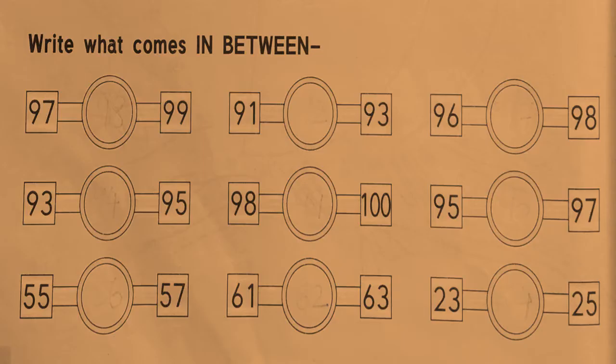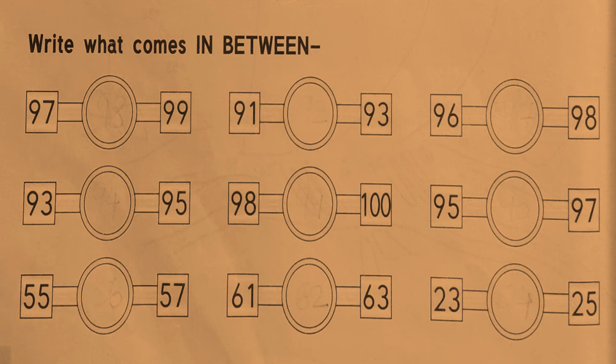Okay. Next one. Write what comes in between. Dear kids, what do you mean by between numbers? Between number is the one that comes in the middle of two numbers. How to find the between numbers? Count forward from the first given number to the second given number.